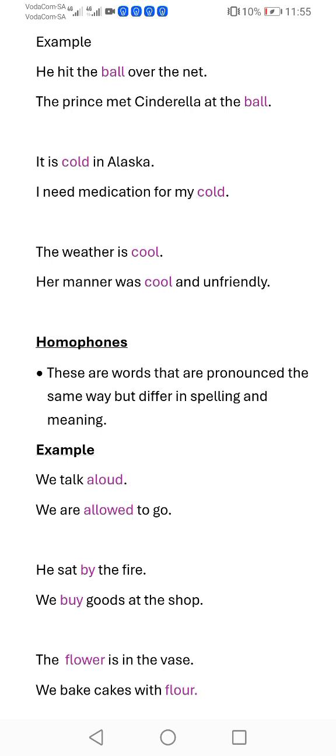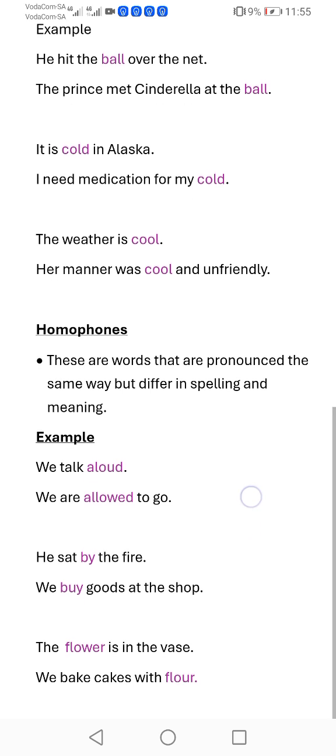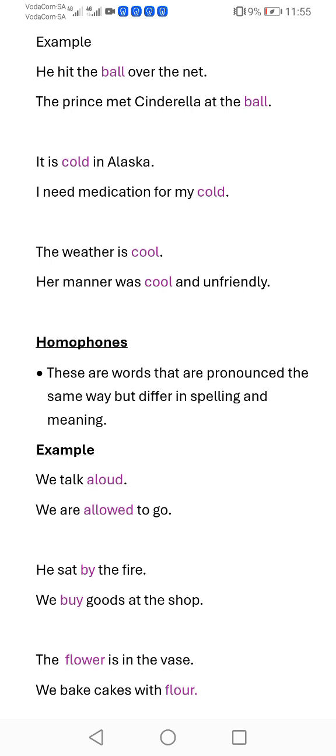The second sentence is, we buy goods at the shop. So buy is our homophone in both sentences, but by and buy are spelled differently, and they have different meanings in each sentence.